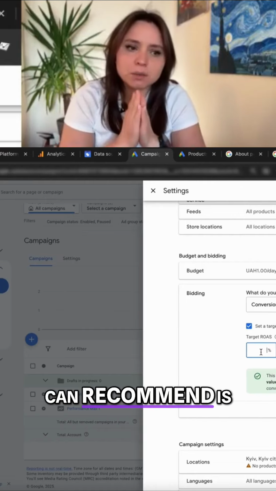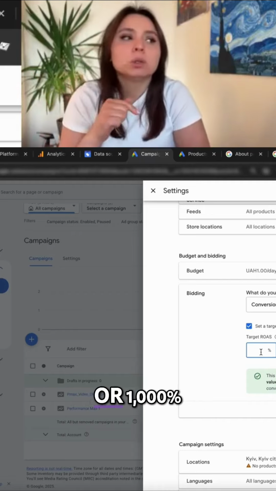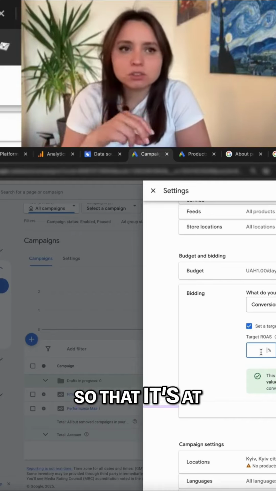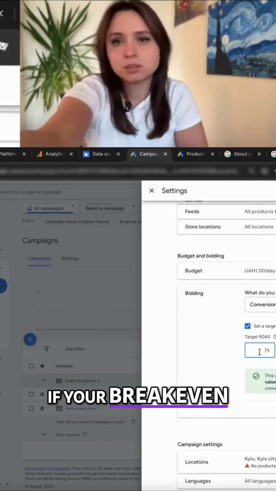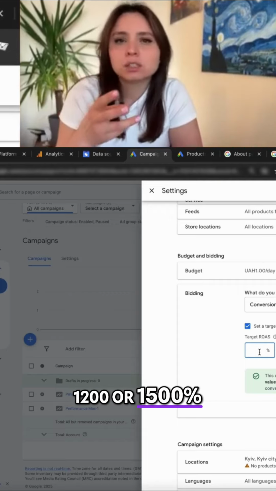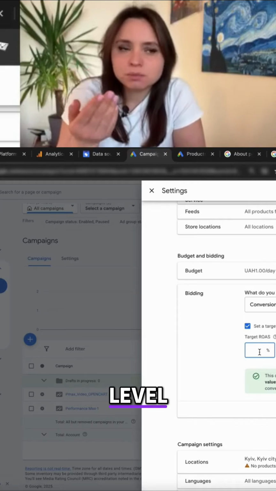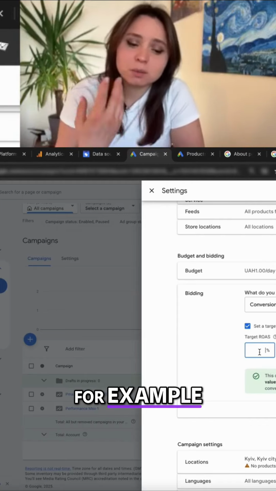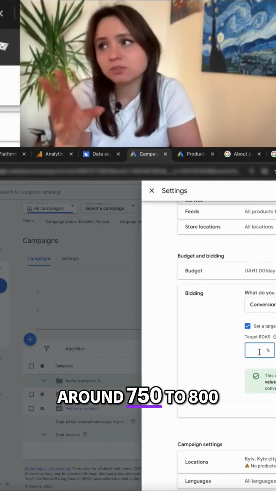The only thing I can recommend is that, usually, if your break-even point is above 800, 900, or 1000%, you should set it so that it's at least 200 or 300% below that break-even point. So, for example, if your break-even point is, say, 1200 or 1500%, you can subtract 200 or 300 and try setting it at that level. But if your break-even point is, for example, 800, 900, or 1000, you can start somewhere around 750 to 800.